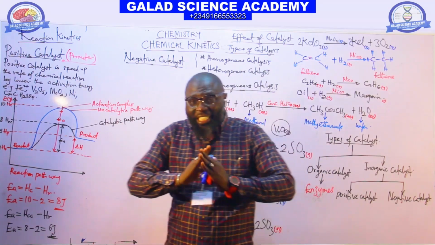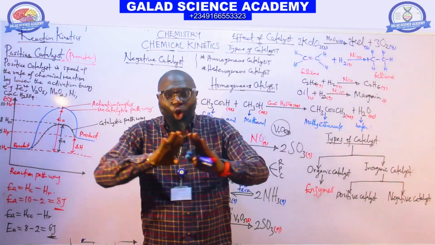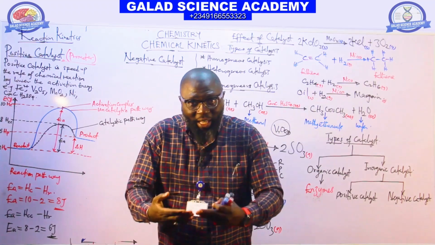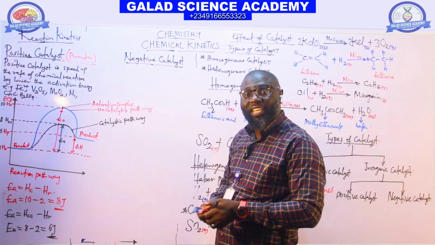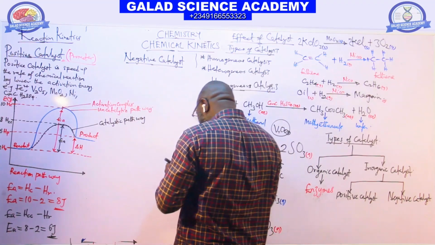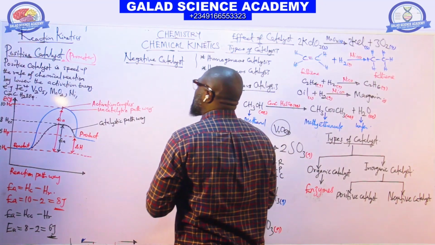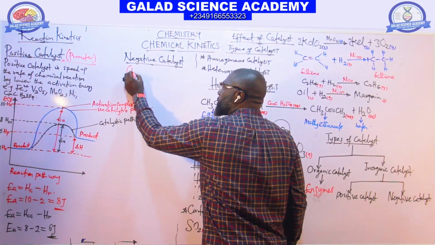Any substance that reduces, slows or stops a reaction from commencing or occurring is called a negative catalyst. Negative catalysts are also called inhibitors.